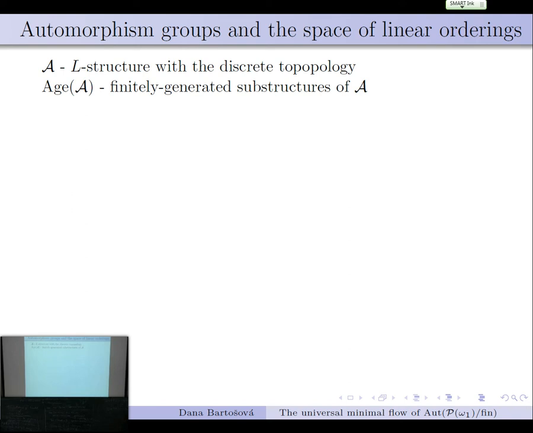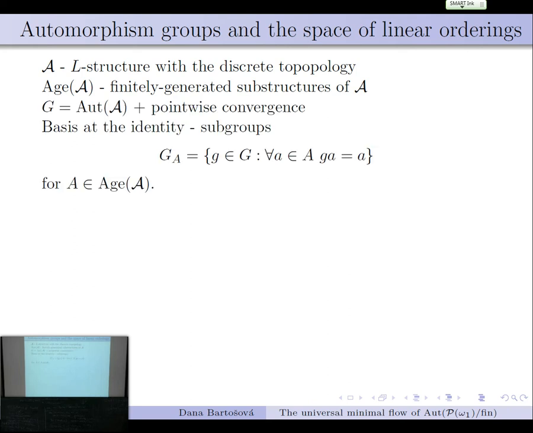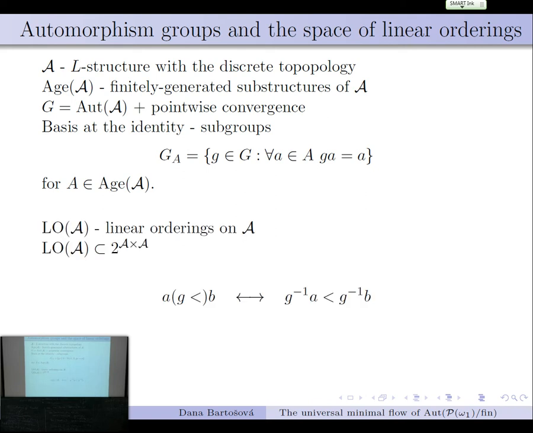So usually we were looking at countable. These are not. H of A are all finitely generated substructures of A, and we equip the group of automorphisms with pointwise topology. That means that the topology is generated by neighborhoods of the identity that are open subgroups, which are stabilizers of finitely generated substructures.